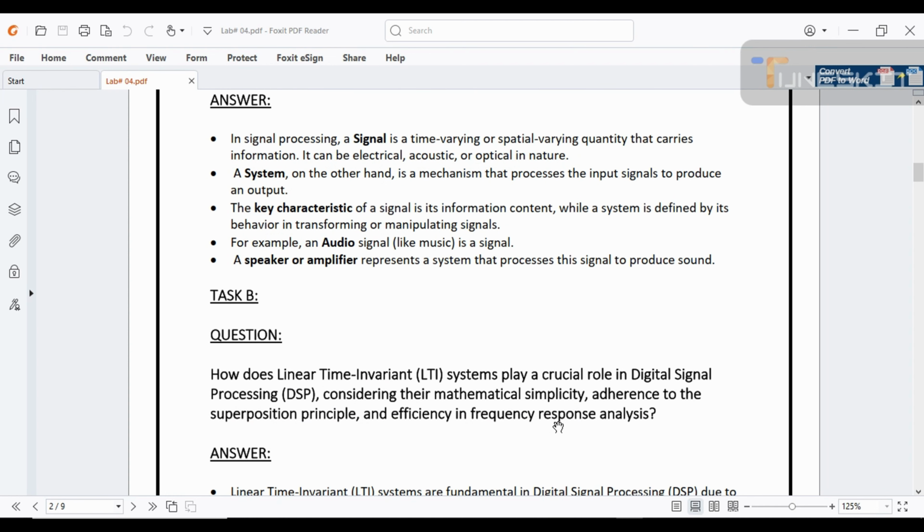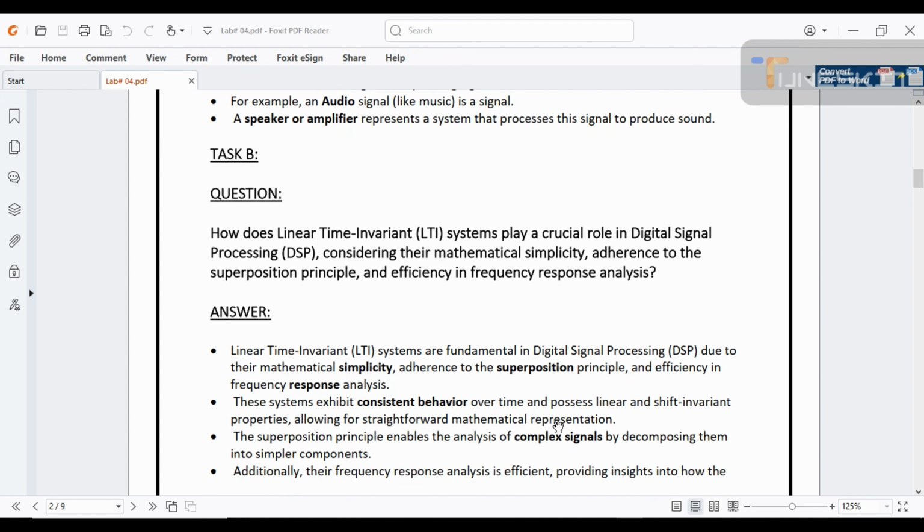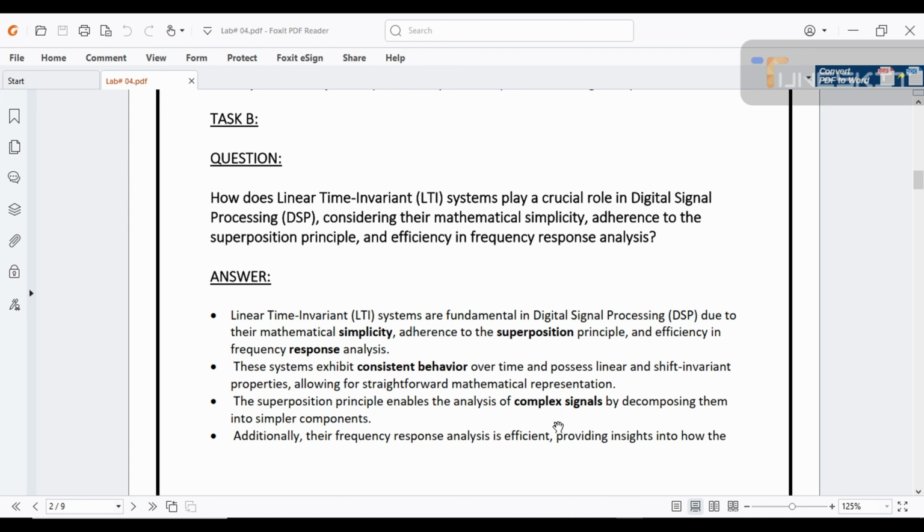So we have a question: how does a linear time invariant system play a critical role in DSP, considering their mathematical simplicity, adherence to the superposition principle, and efficiency in frequency response analysis? The answer is LTI systems are fundamental in DSP due to their simplicity, adherence to the superposition, and efficiency in frequency response analysis. These systems exhibit constant behavior over time and possess linear and time-shift invariant properties, allowing straightforward mathematical